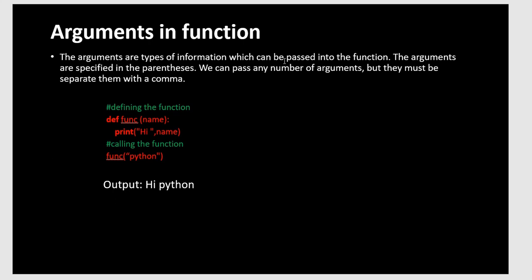Here is an example: defining the function def func with name, and print hi name. Calling the function with Python gives hi Python. So simple code. This is argument passing. Name is an argument, so we first pass the name as an argument.